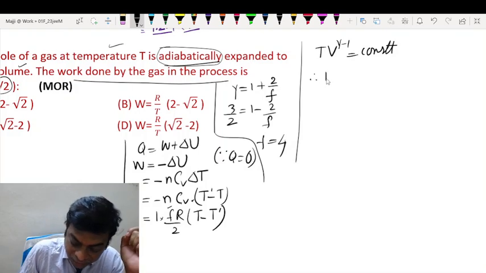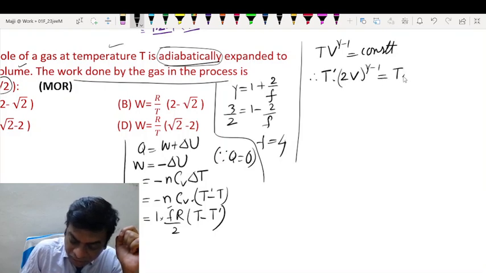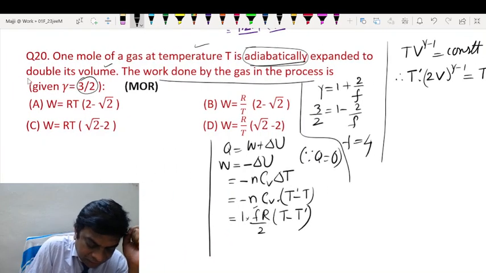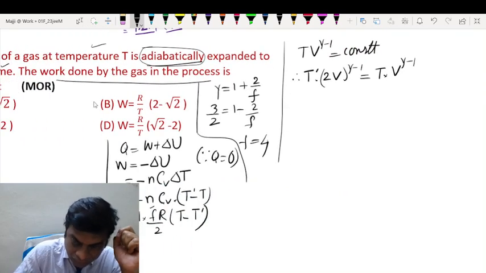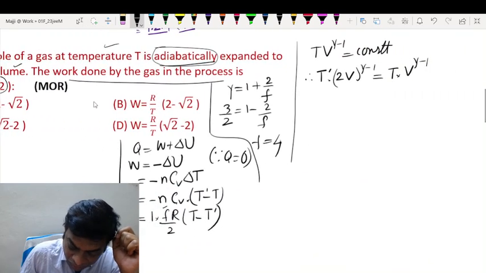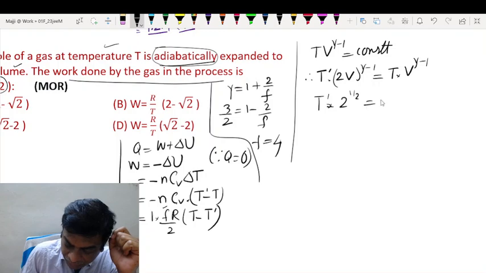So I can write the new temperature is T dash, new volume is double the initial volume, initial temperature is T and volume is V. You can see the volume gets doubled, it's given. So we have gamma as 3 by 2, so 3 by 2 minus 1 is half. So this will be 2 to the power half. So the new temperature is T by root 2.